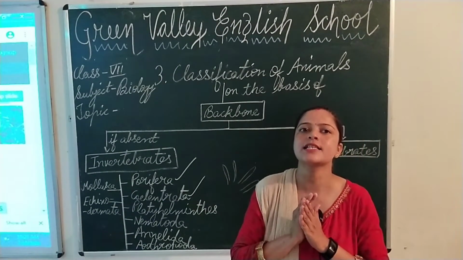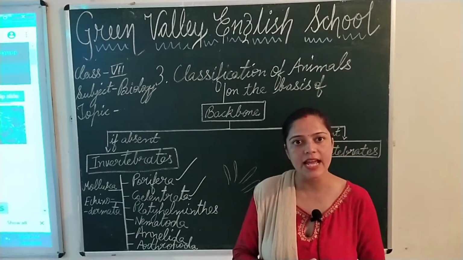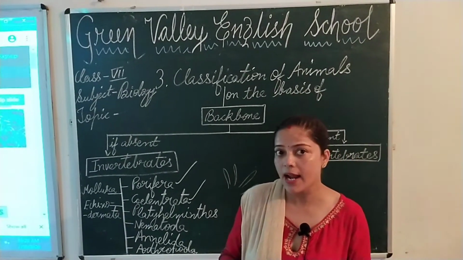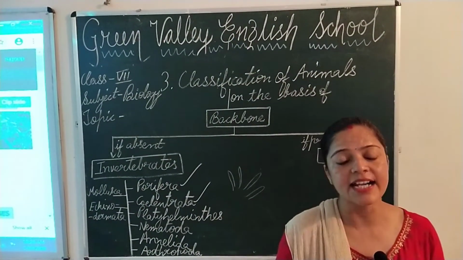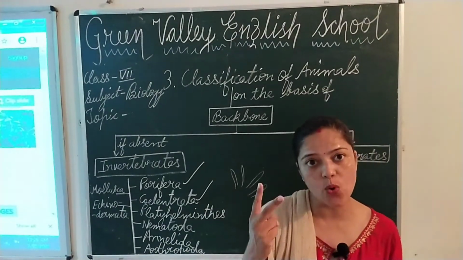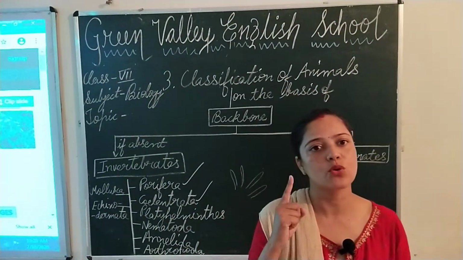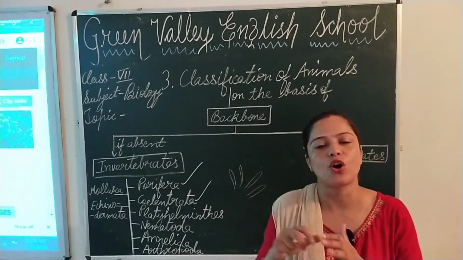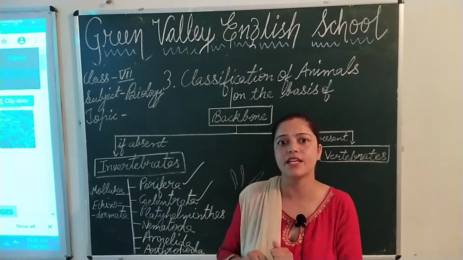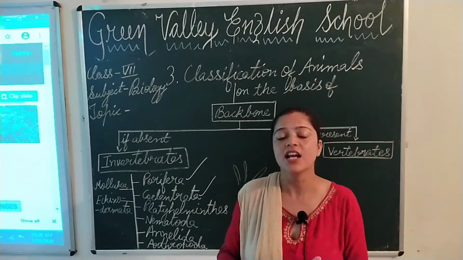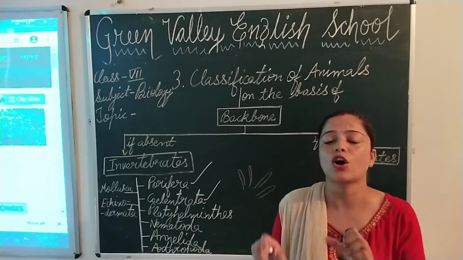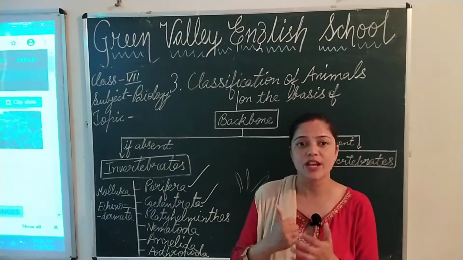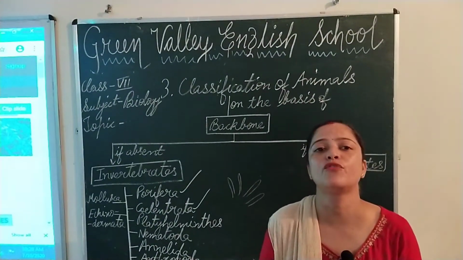Alimentary canal is absent. The body is bilaterally symmetrical. What do you mean by bilaterally symmetrical? It means that it can be divided into two identical halves only through a single plane. They mostly live as parasites on the body of other animals, means as hosts. Examples are tapeworm and liver fluke.